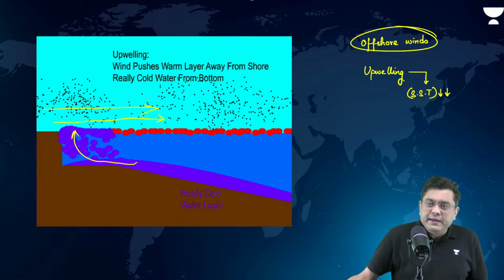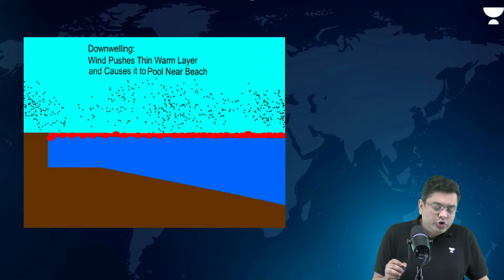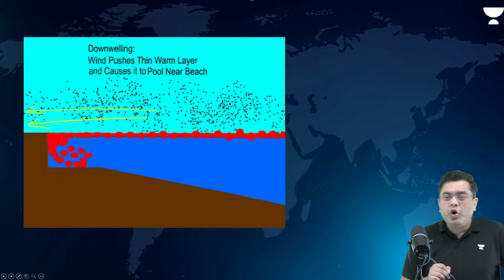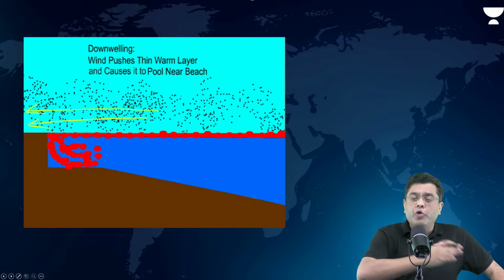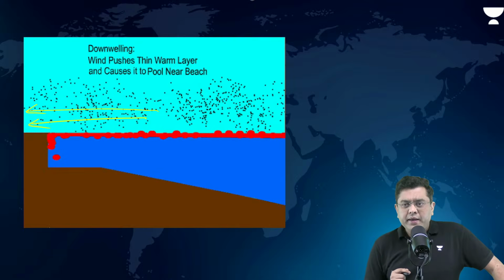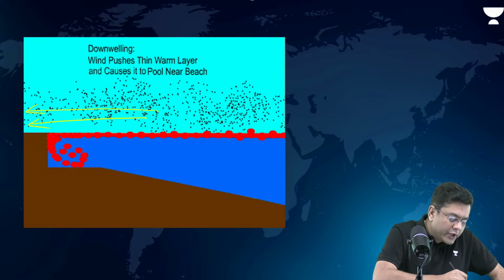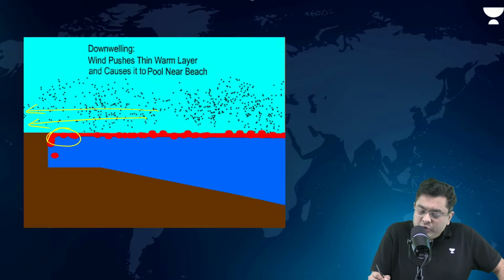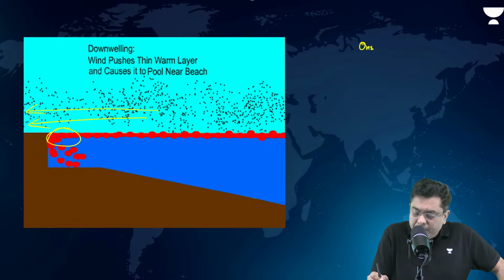Okay. Now, let's suppose the wind is onshore, meaning what? It is dragging more warm water along with it. Now, all that warm water is accumulating in the coastline. So, what will happen in the case of the onshore winds?